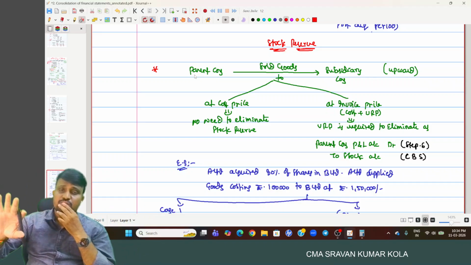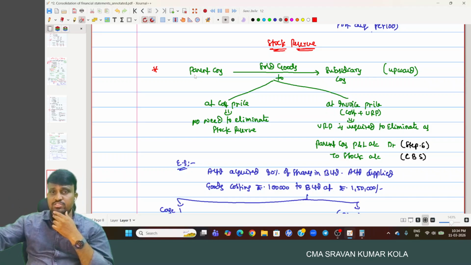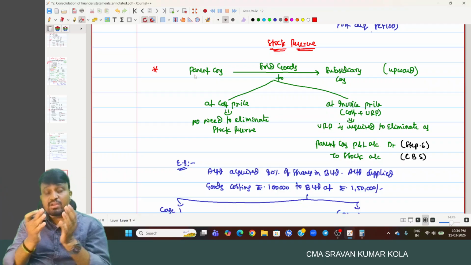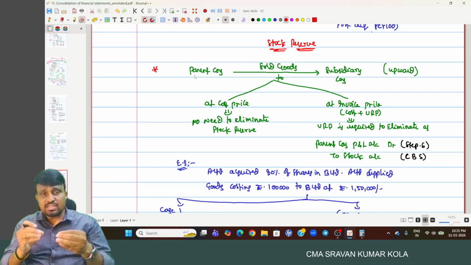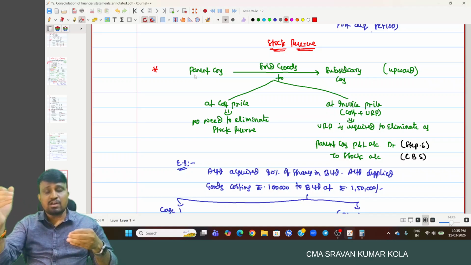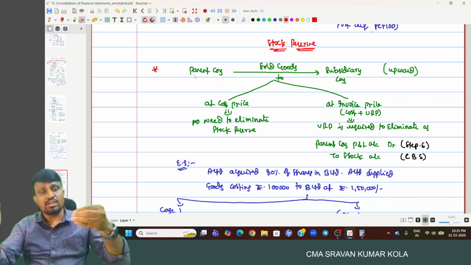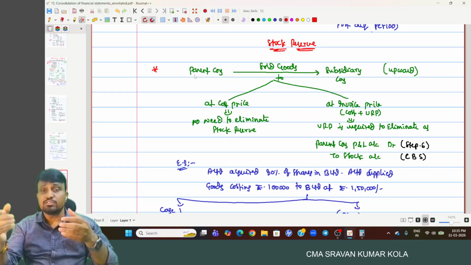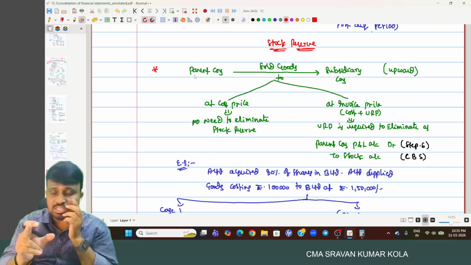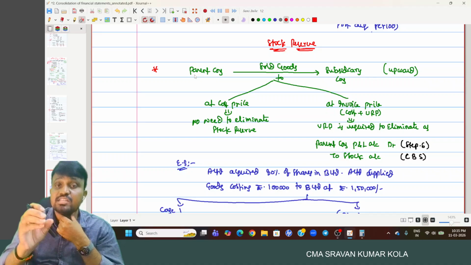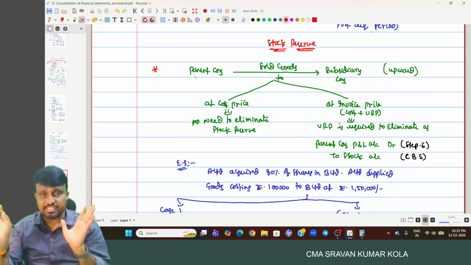The subsidiary shows the parent company as a creditor in its individual financial statement. But while preparing the consolidated financial statement, parent and subsidiary are treated as a single entity. So we have the debtor on one side and the creditor on the other side, both relating to the same amount, and those are required to be eliminated. That is what we discussed as intercorporate owings. Those are eliminated.